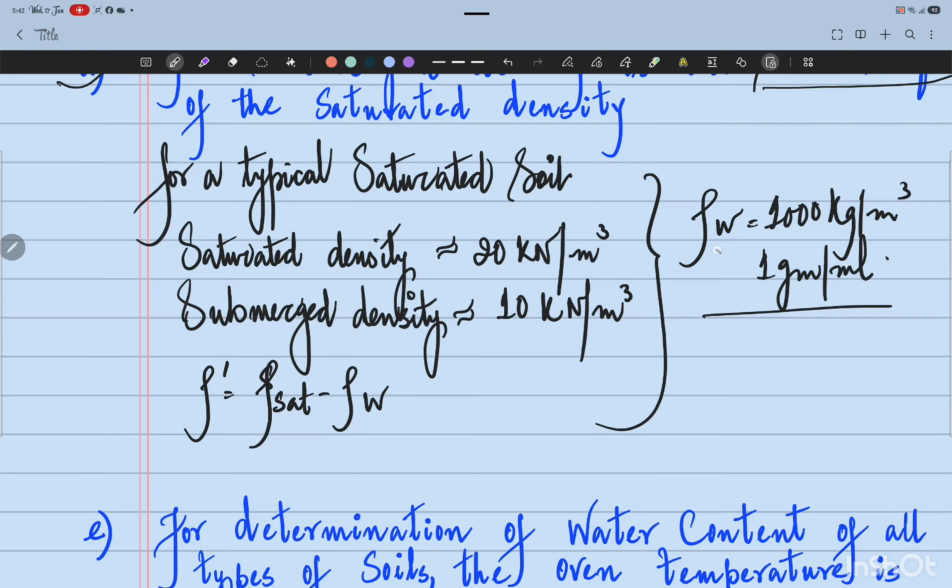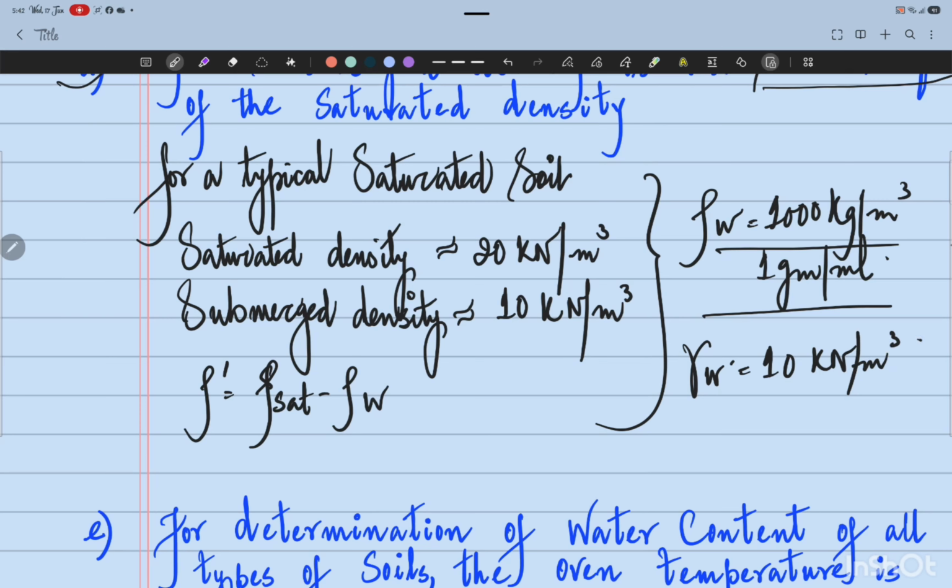So this is the typical range of the values between saturated density and the submerged density. Because in terms of unit weight, if we take this density, it will become 10 kilonewtons per cubic meter.